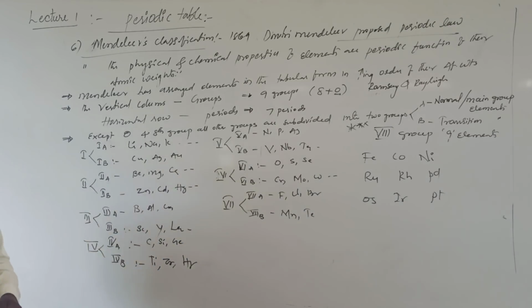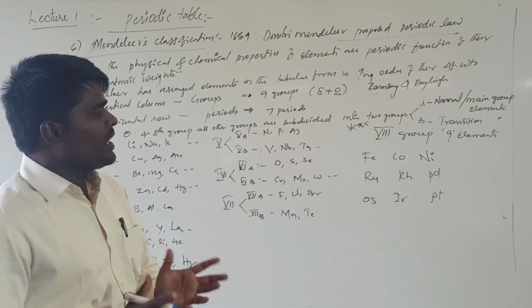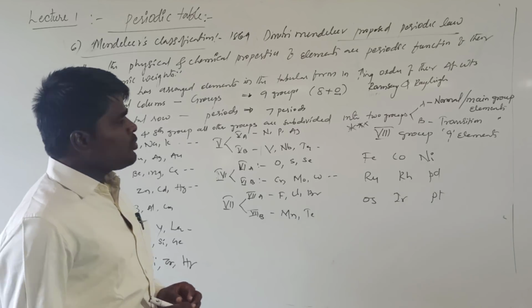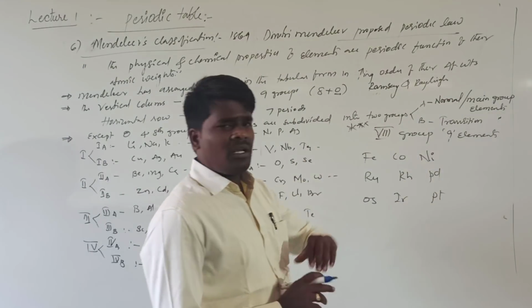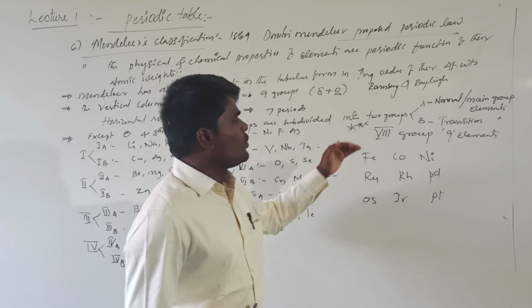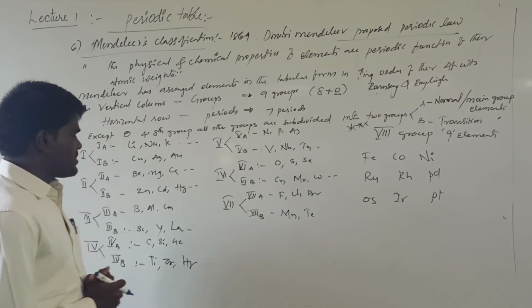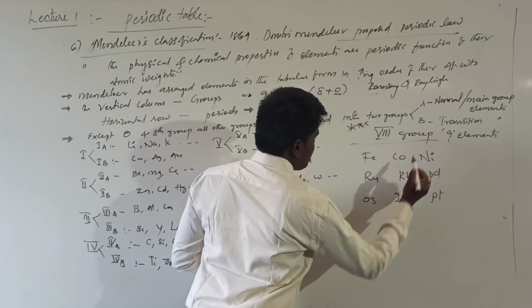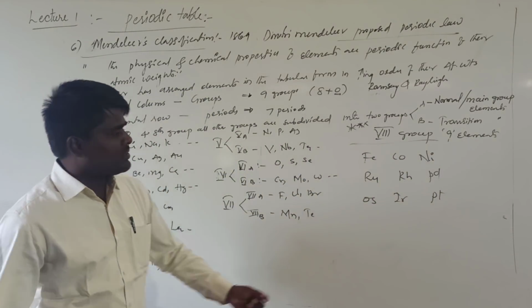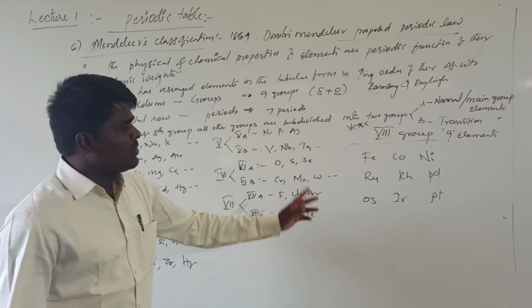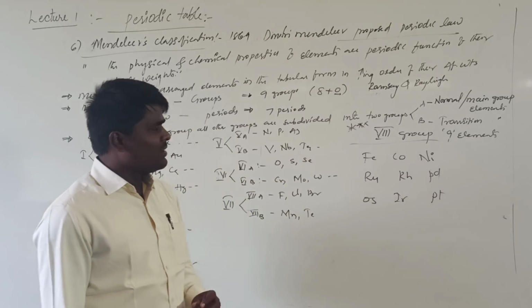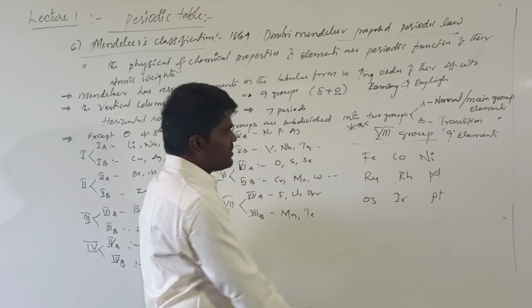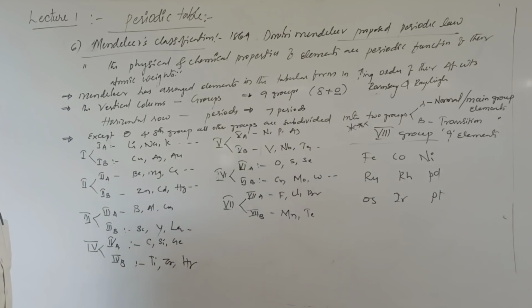Out of these 9 groups, except 0 and 8 group, all other groups are subdivided into 2 groups, that is group A and group B. This group A generally represents the normal or main group elements, and group B represents the transition elements. And importantly, the 8th group consists of a total of 9 elements, which are arranged into 3 subgroups. There is no designation in terms of numbering, but there are a total of 9 elements in the 8th group.